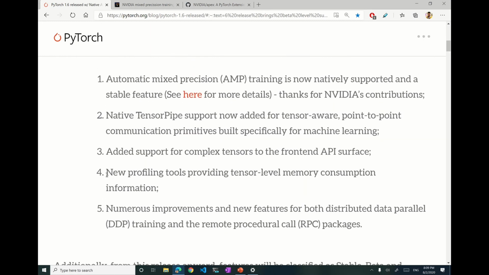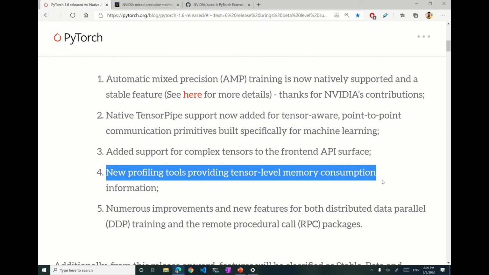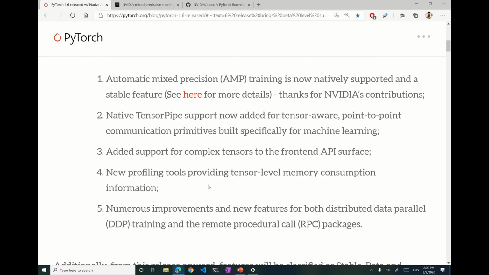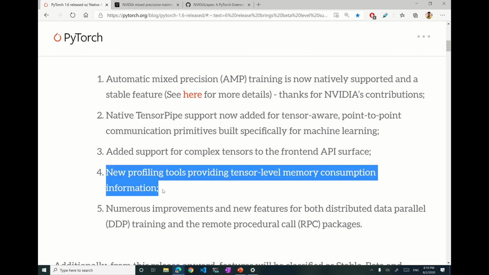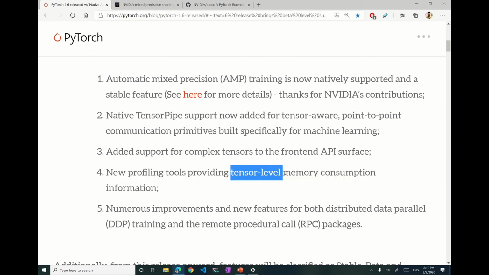The fourth one is new profiling tools providing tensor-level memory consumption information. This is a really great feature. Previously it was very hard to understand which tensors are actually consuming memory during my training. Now there is a profiling tool built into PyTorch 1.6 which will provide tensor-level memory consumption information. This is very granular information, so this will be really useful. We are going to insert it into our code right away.